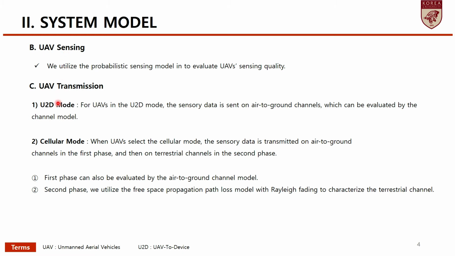The third is UAV transmission. There are two modes. The first mode is UTD mode. For a UAV in the UTD mode, the sensory data is sent on air-to-ground channels, which can be evaluated by the channel model. Cellular mode: when the UAV selects cellular mode, the sensory data is transmitted on the air-to-ground channel in the first phase, and then on terrestrial channels in the second phase.